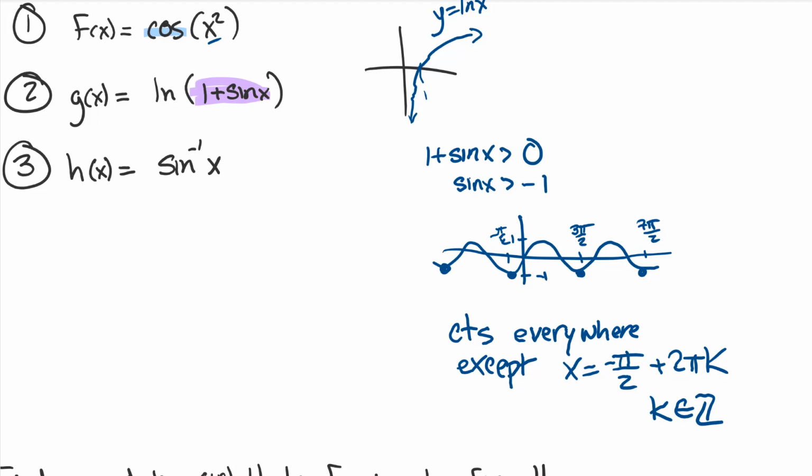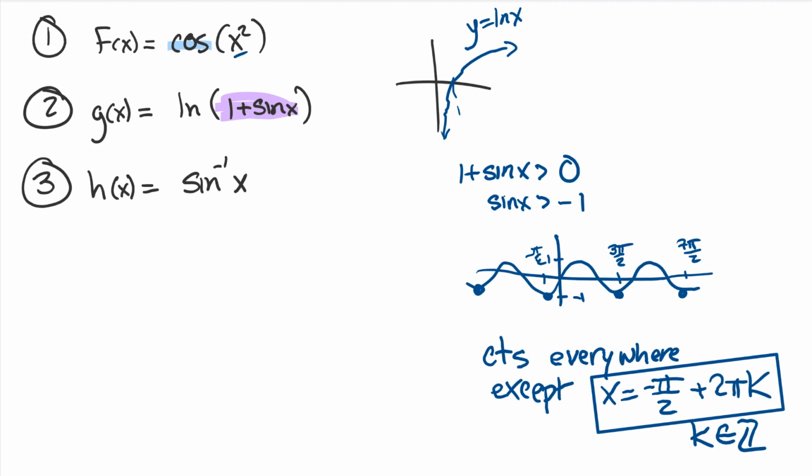That k is any integer: 1, 2, 3, 4, 5, 6, 0, negative 1, negative 2, negative 3, negative 4, whole numbers, positive or negative. If you add any multiple of 2 pi to that negative pi over 2, bang. So it's continuous everywhere except there. That's just getting you used to a little bit of notation. You don't have to write that way yet, but you will soon.